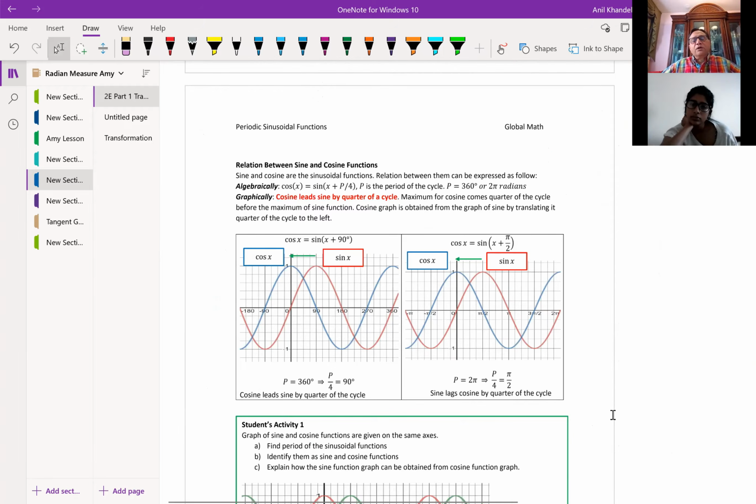I had also talked about sine and cosine wave. Here, there's a neat diagram. The red color is for sine x, which you see starts at the origin.